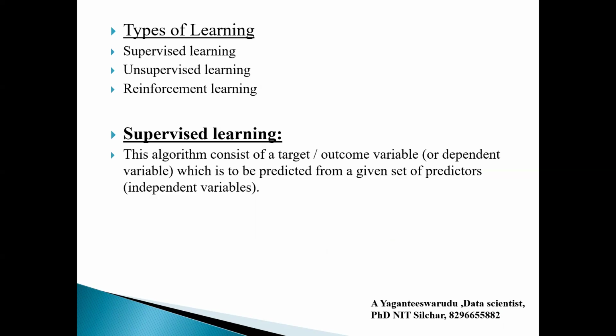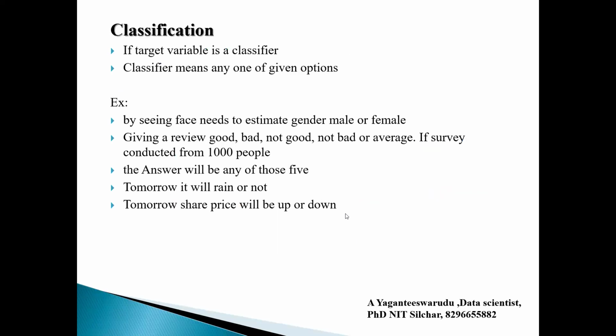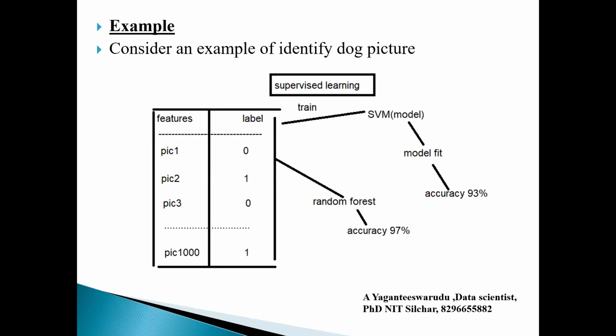Supervised learning consists of a target or outcome variable, called the dependent variable, which is used to predict from the given set of predictors, the independent variables. This is a simple example. Let us say you have a lot of pictures of a dog and not a dog, and you have a set of features and the corresponding label whether it is a dog or not. 0 means not a dog and 1 means dog. On top of these input features, we can apply our machine learning algorithm. We are going to predict the final outcome. We'll see with an example. Again, it is classified into classification and regression. Let us take some examples and discuss this.